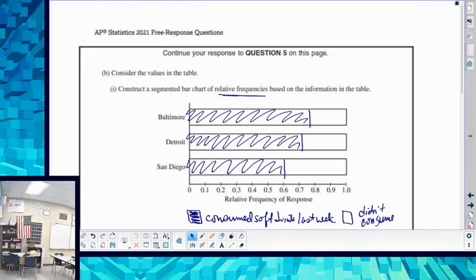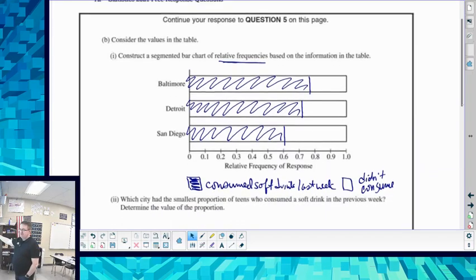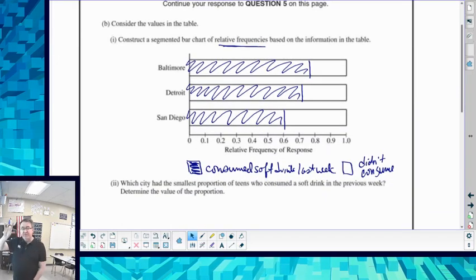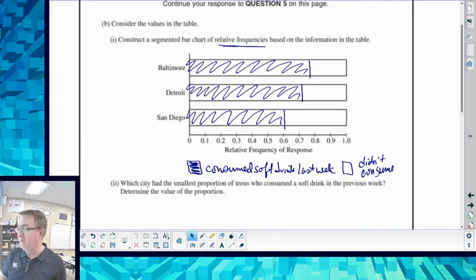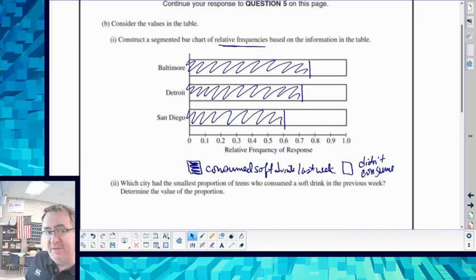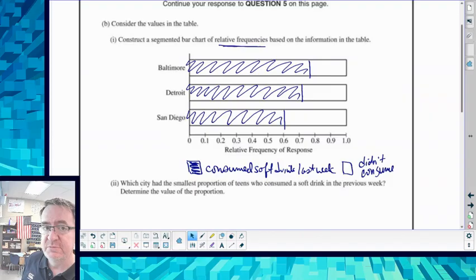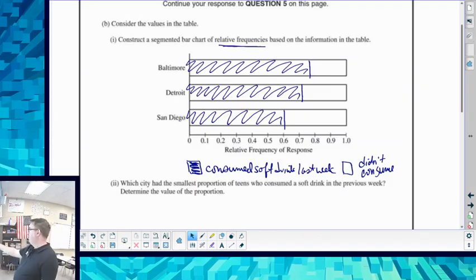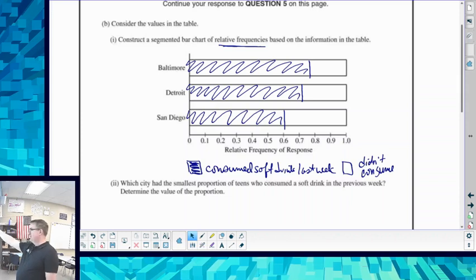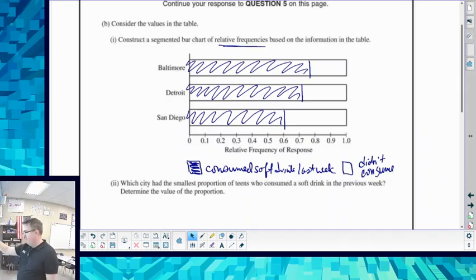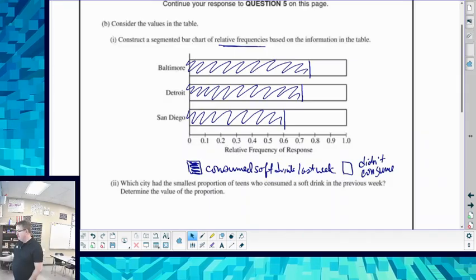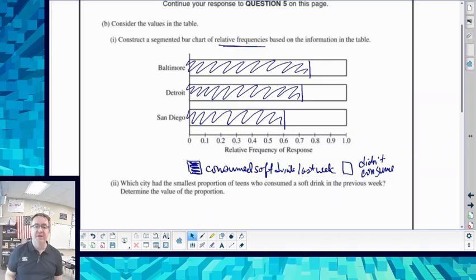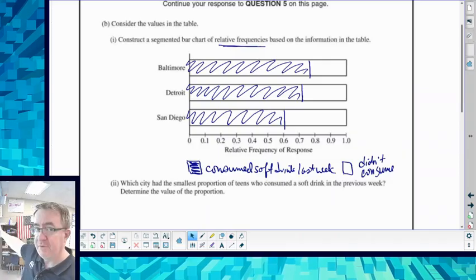Anyway, so construct a segmented bar graph of relative frequencies. Relative frequencies means that you're always going out to 100. The one thing that shocked me, if I remember correctly, is that if you don't put a key on this, you're going to get a partial. So always make sure you key stuff if it's not there. So here, we're going to go out to about 74% and about 72% and down to 60%. And again, the filled in part is consumed, didn't consume. You don't have to be super pretty on this. You don't have to get every little thing. Something like this will be fine.